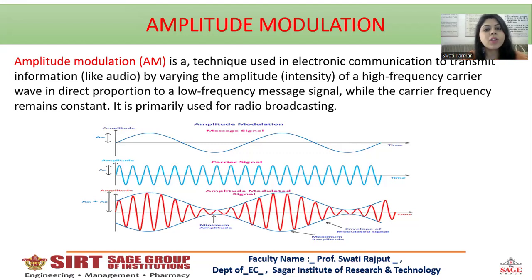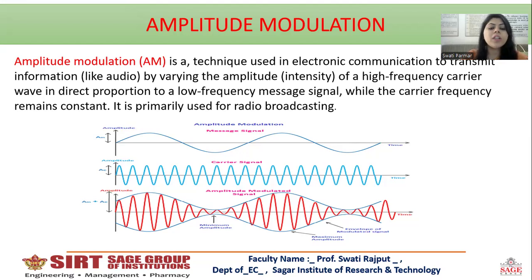Amplitude modulation is where the amplitude will vary, and the other two, phase and frequency, remain constant. In the same way, in frequency modulation, frequency will vary and amplitude and phase remain constant. In phase modulation, phase will vary and amplitude and frequency remain constant.